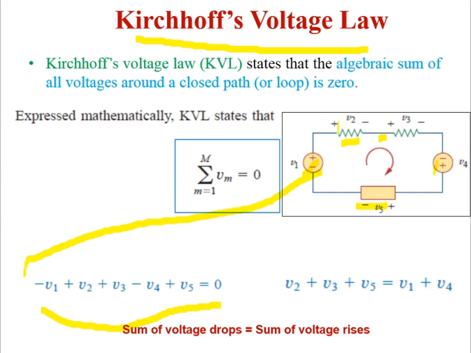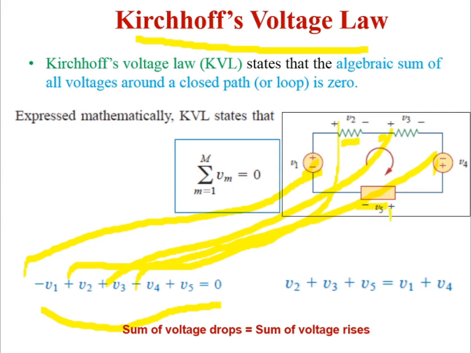Next, it is entering at a plus, plus. Here entering at a plus, plus. Again it is entering at a minus, minus. Again it is entering at a plus, so plus. So this is the procedure to write the KVL equation.